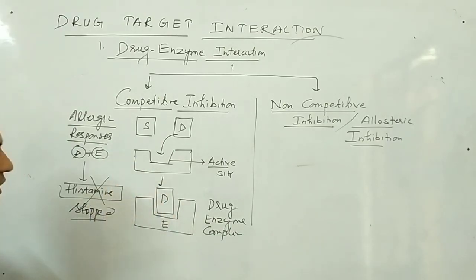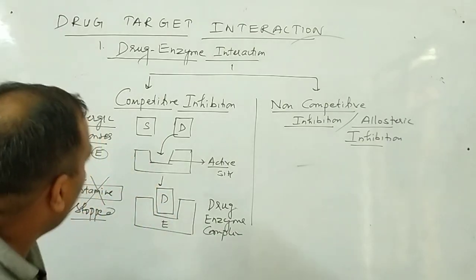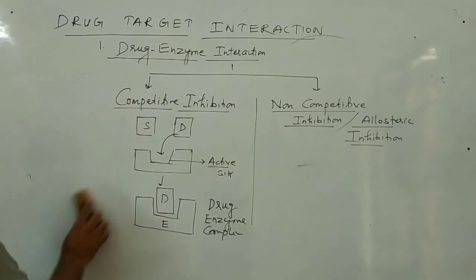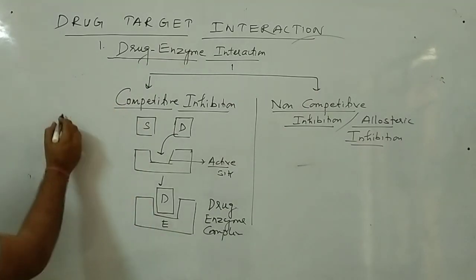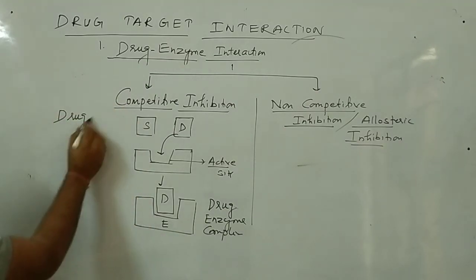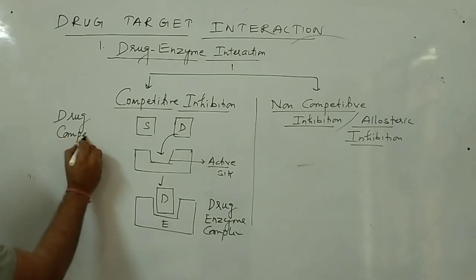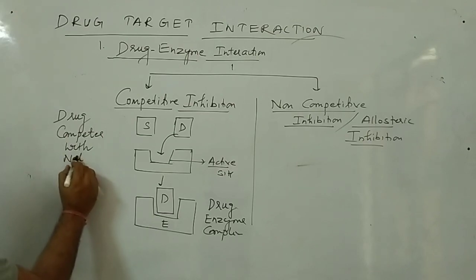So what is competitive inhibition? Clear? I'll write a one line definition of this. Competitive inhibition, in which the drug competes with the natural substrate.